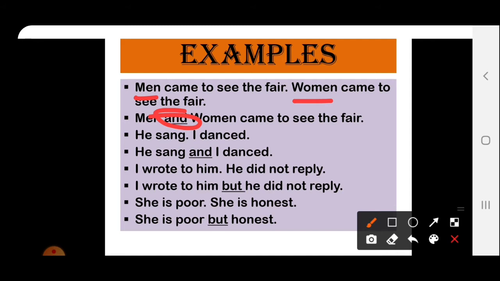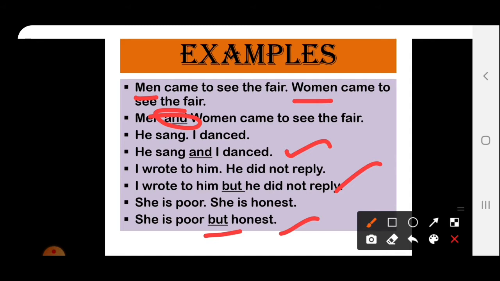These two clauses are joined by using the word and. He sang and I danced. I wrote to him, he didn't reply. I wrote to him, but he didn't reply. She is poor, she is honest. She is poor but honest. So in this way, same grammatical units are joined by using one word, and that word is known as a conjunction.